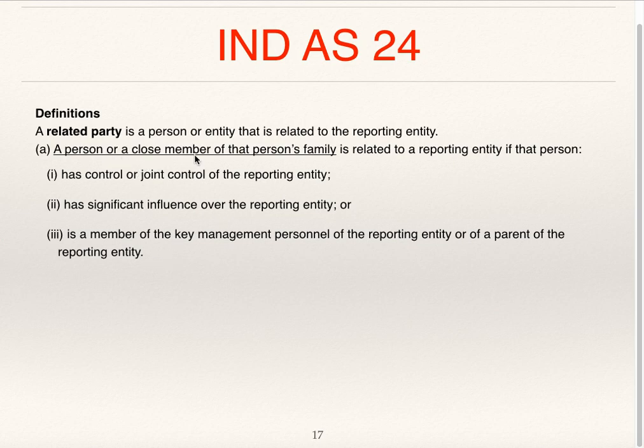So, a person or close member of that person's family is a related party if that person has all these three.